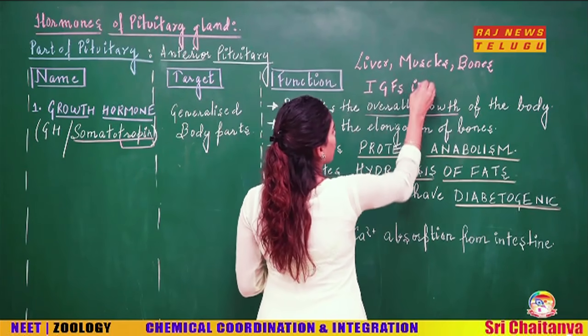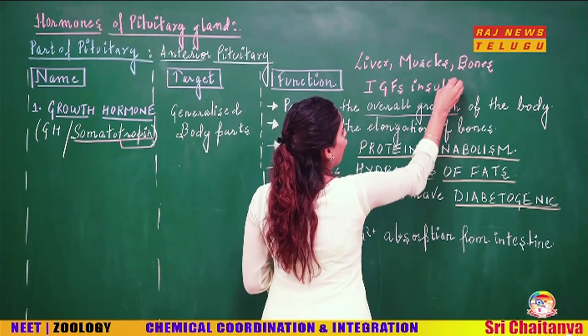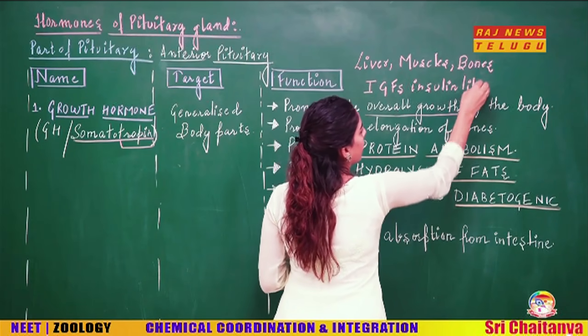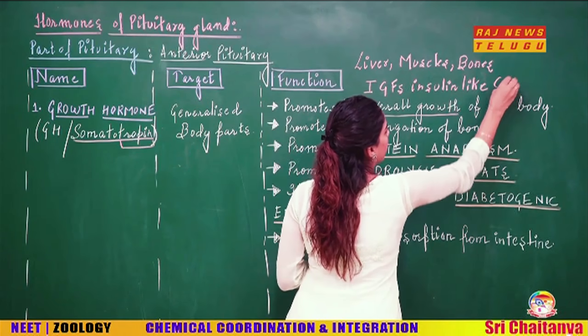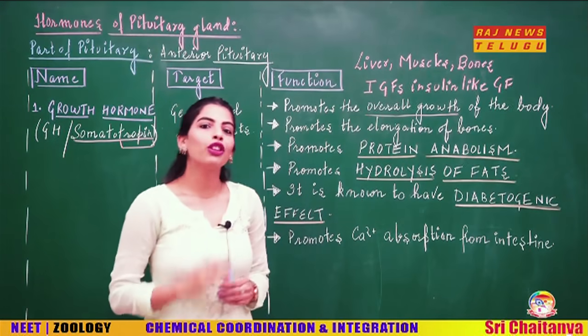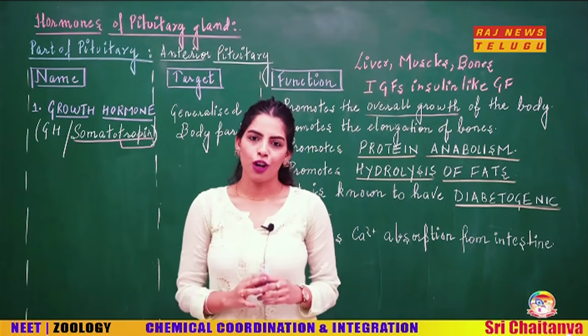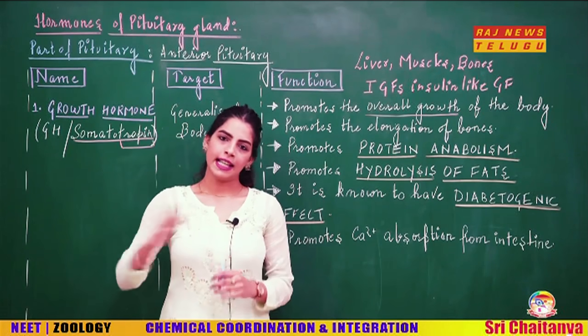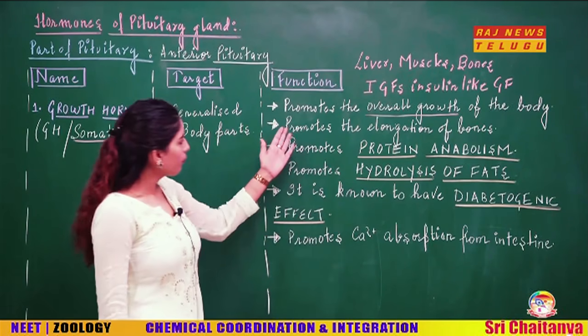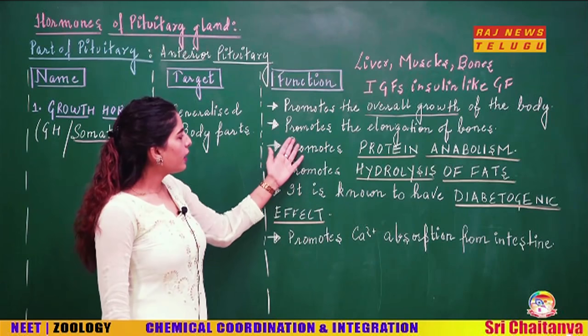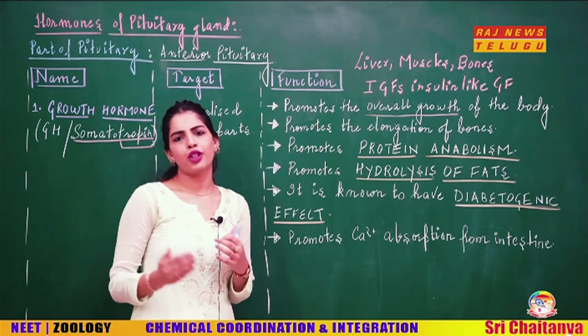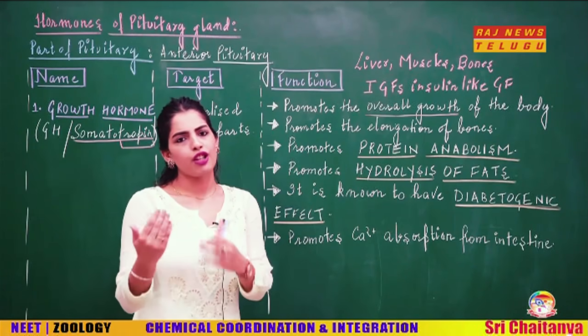What are they going to cause? They cause the release of insulin-like growth factors, and these insulin-like growth factors are going to cause the growth of the cells or tissues. Now, the second point is that definitely it is going to cause the elongation of your bones.